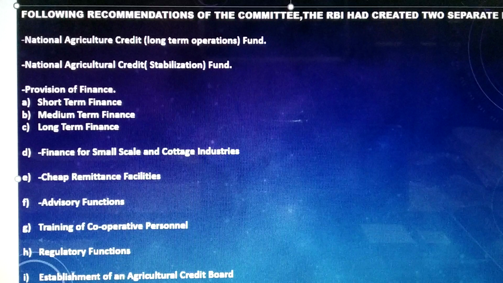Realizing the importance of cheap remittance facilities in the provision of better banking facilities in the rural areas, the Reserve Bank liberalized such facilities from time to time. Okay, any cooperative society can remit amount at any place to Reserve Bank of India or its agencies at a concessional rate of exchange. Okay, that is something about cheap remittance facilities.